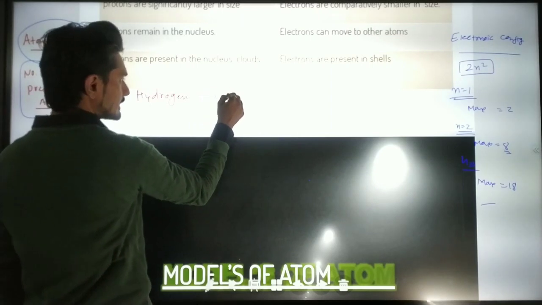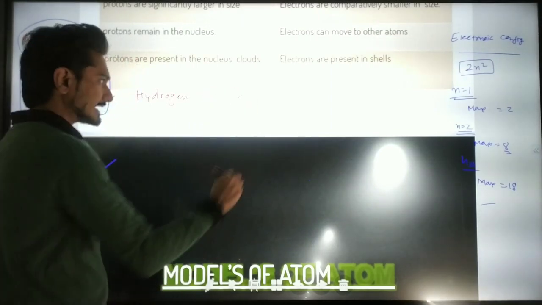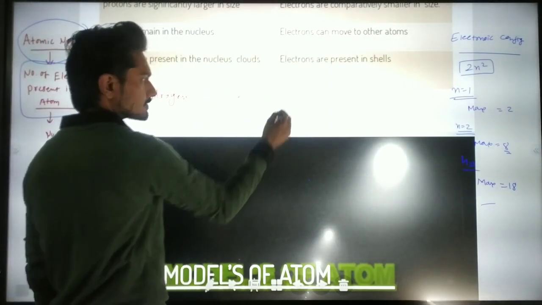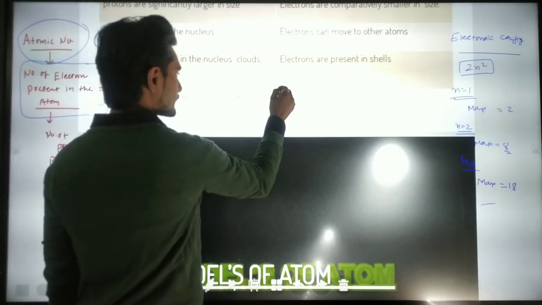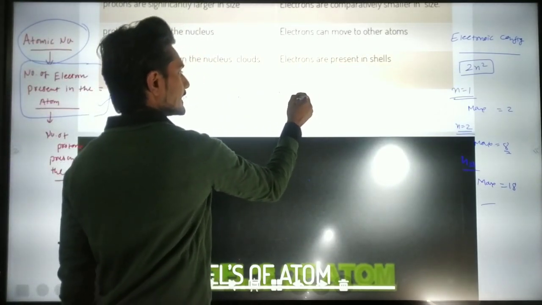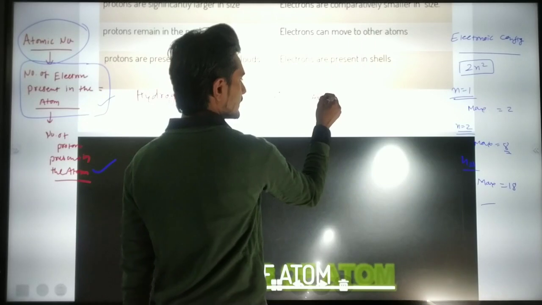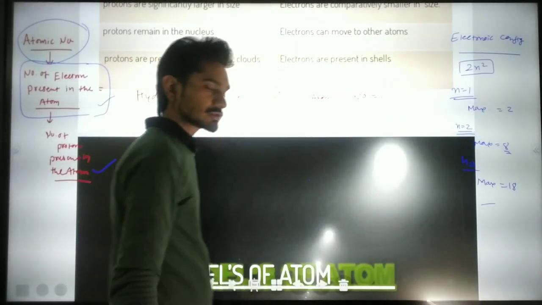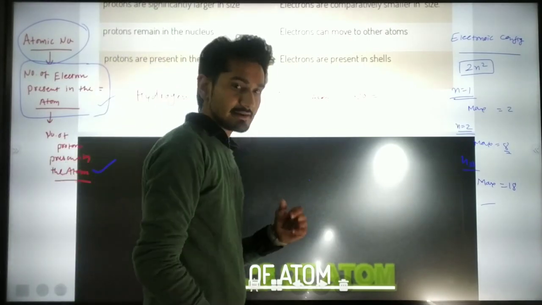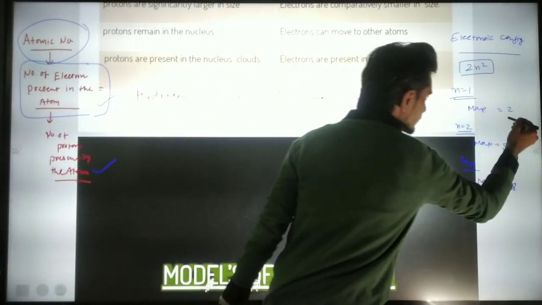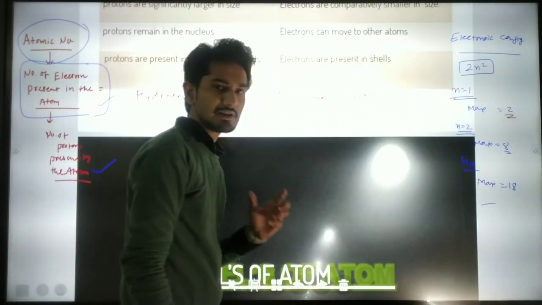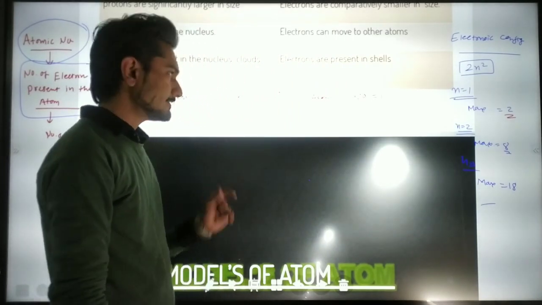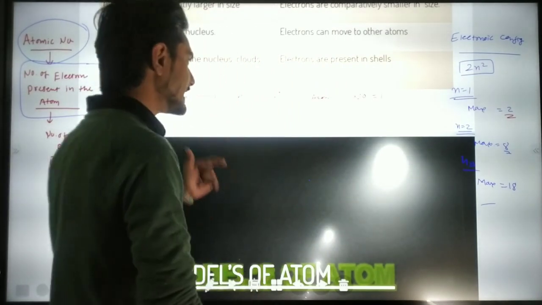Hydrogen has 1 electron. Likewise, it also has 1 proton, and its atomic number is also 1. So it means we need 1 electron for the stability of hydrogen, which gives us the basic idea regarding